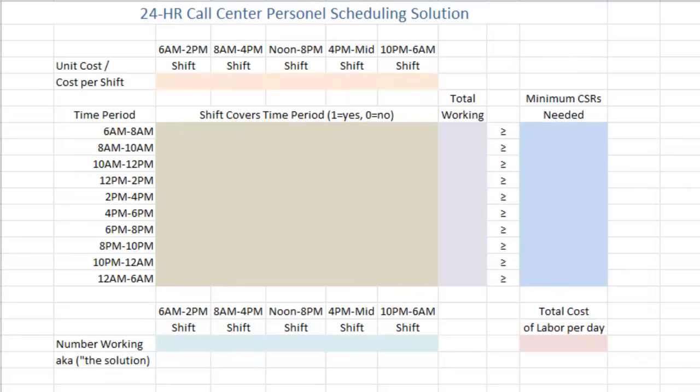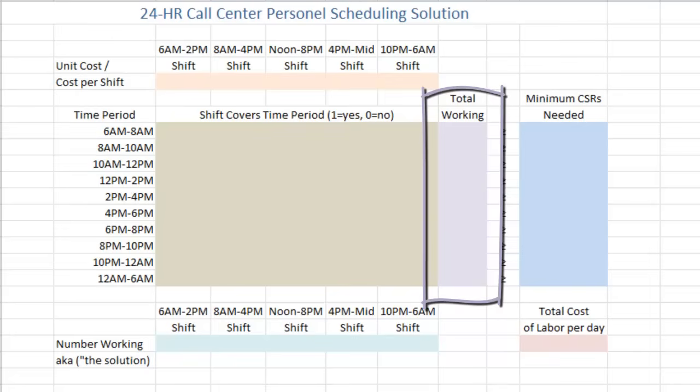And that's so that the cost center can maintain a minimum quality of service, because we could have 3 CSRs trying to answer 20 calls a minute, but that's not going to offer very good service. So that column will represent the minimum number of CSRs that management has decided must be on shift during any given 2-hour period that corresponds to the 2-hour periods on the left.